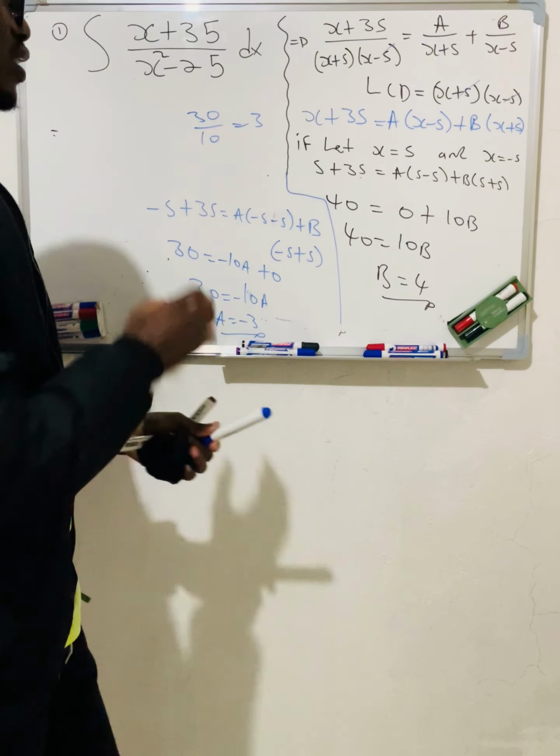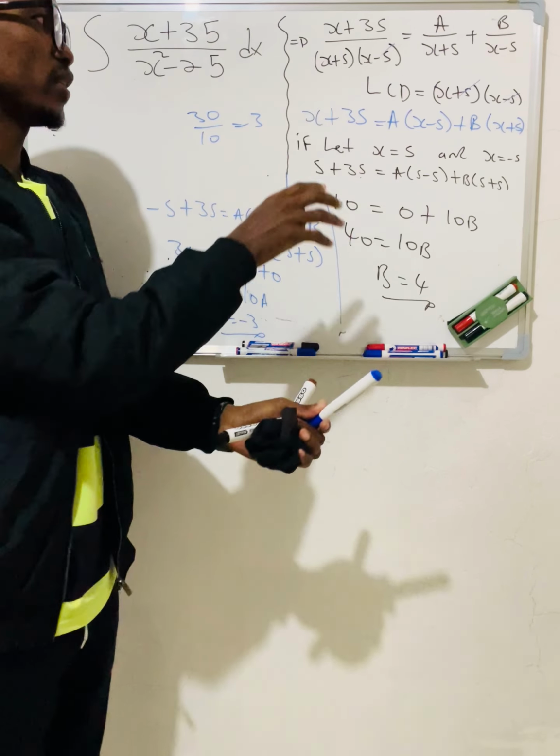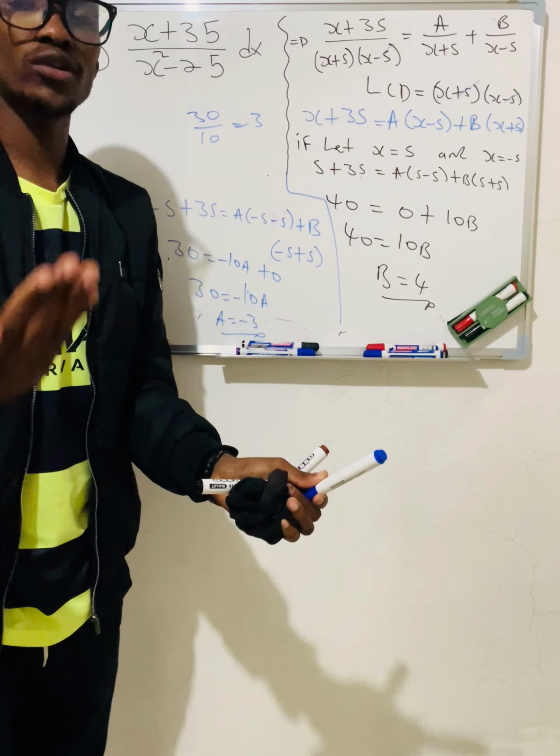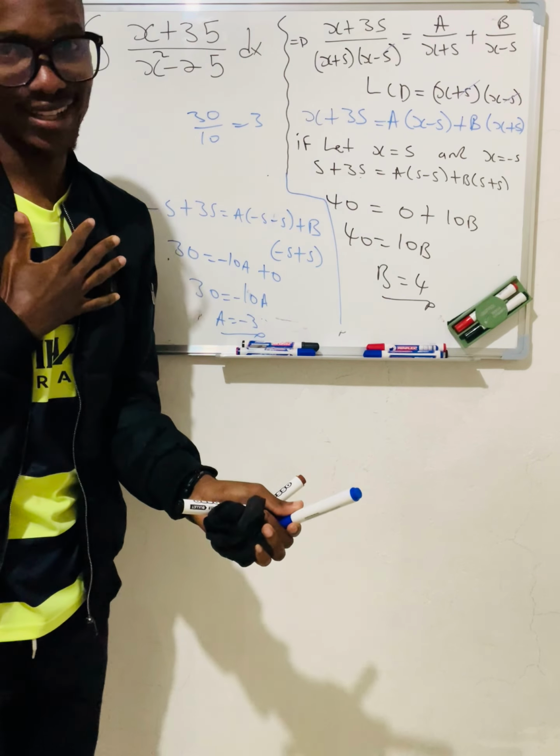Is 4. So that is the first method that we can use to find the value of a and b. What is the second method? It's up to you. Which one do you like? Okay.